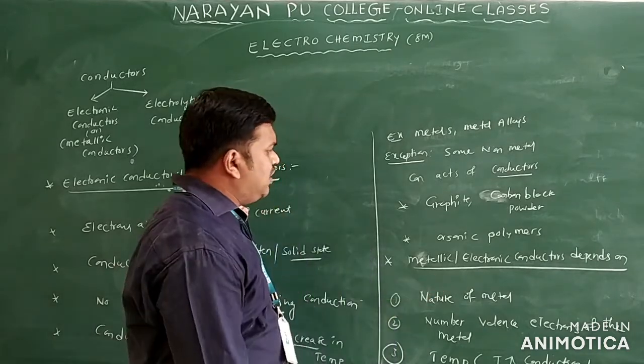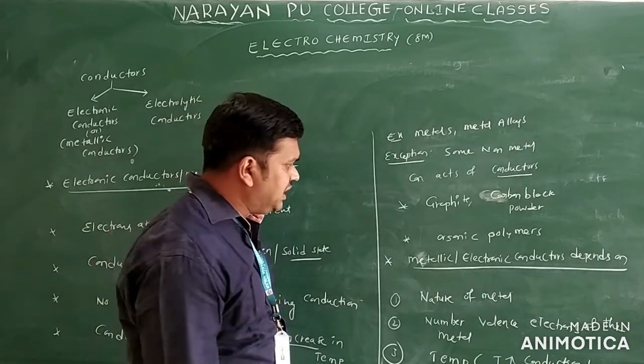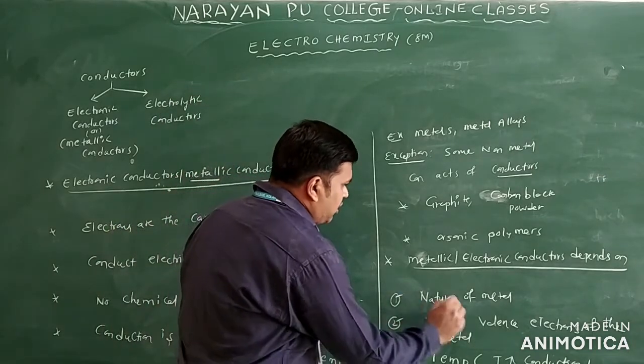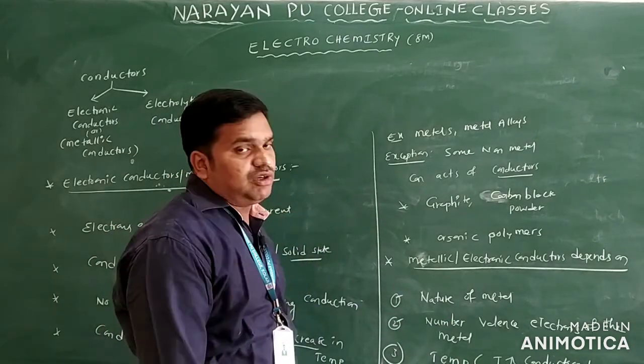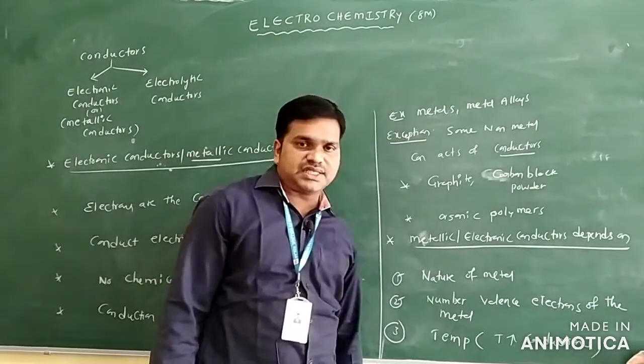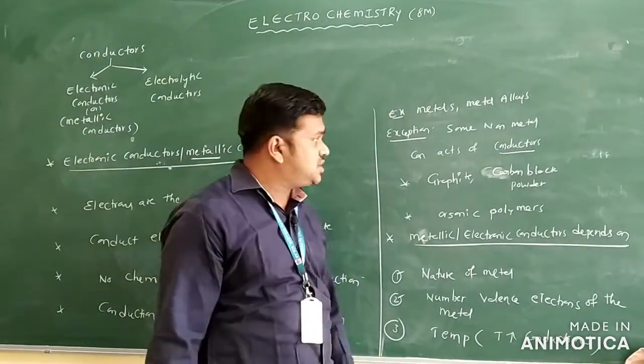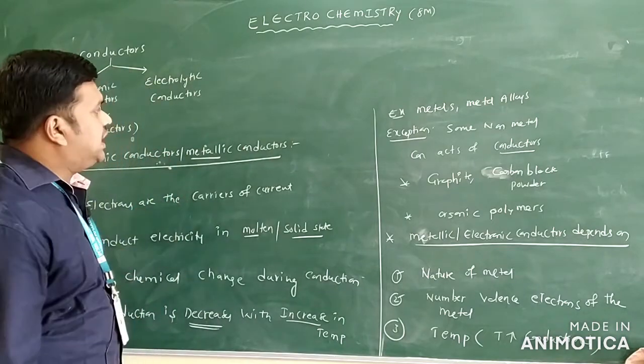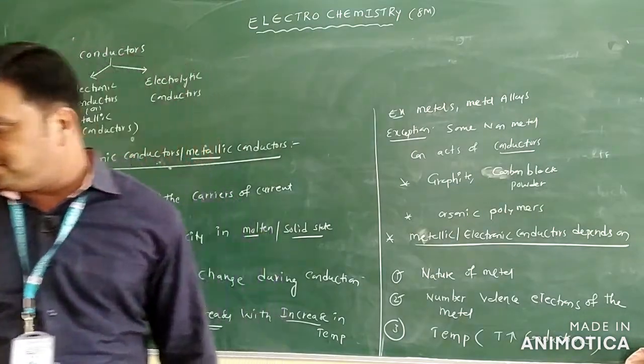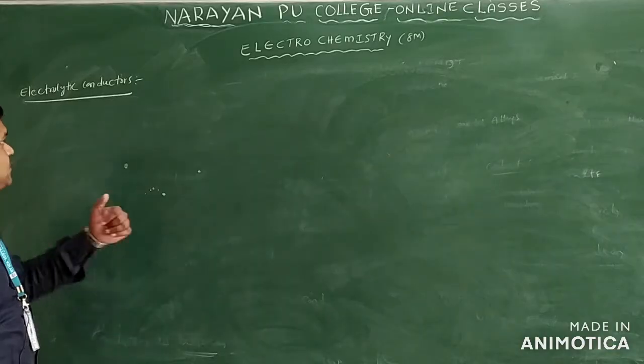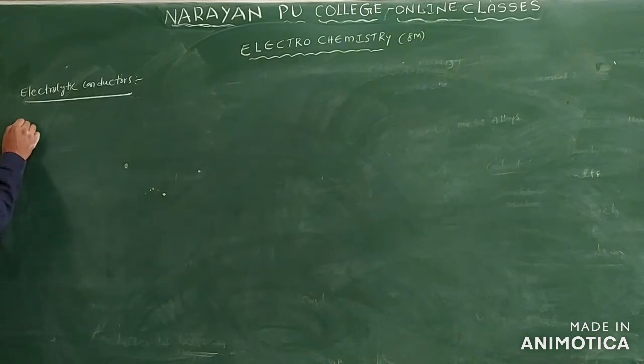So this is regarding the factors affecting metallic conduction: nature of the metal, number of valence electrons of the metal, and one more, temperature. As temperature increases, conduction decreases. So this is regarding electronic conductors, that is, metallic conductors. Next we have electrolytic conductors.